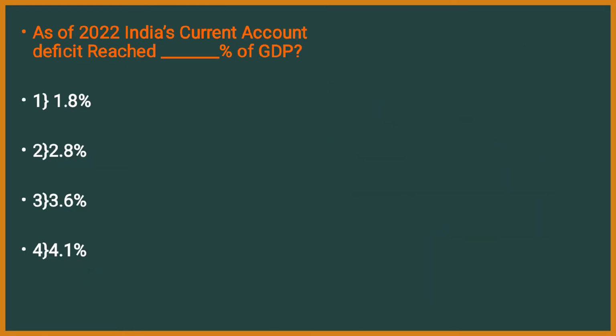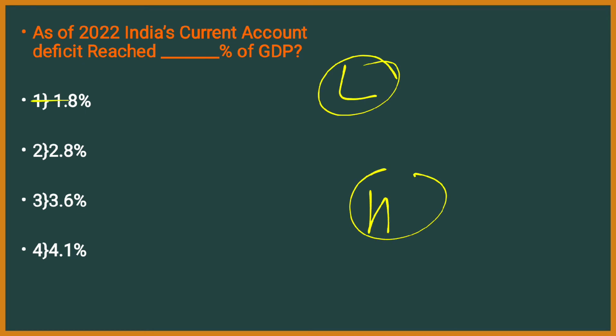Next question. As of 2022, India's current account deficit reached dash percentage of GDP. 1.8%, second 2.8, 3.6 and 4.1. See, I can even give an option in order to eliminate these type of questions. If you don't know any of the facts, then do rely on this trick that eliminate the lowest and the highest numbers. We will be eliminating 1.8 and 4.1. The remaining are 2.8 and 3.6, right?